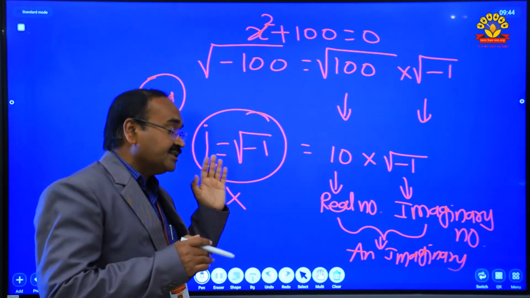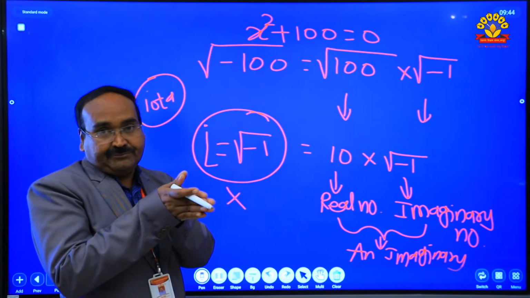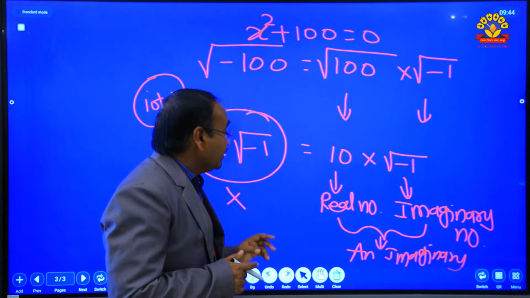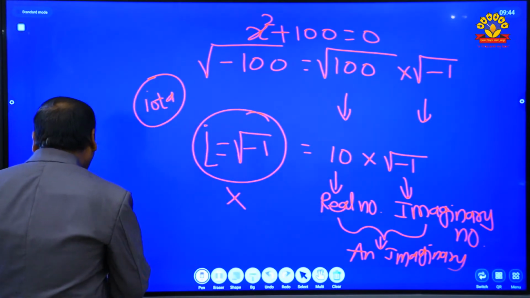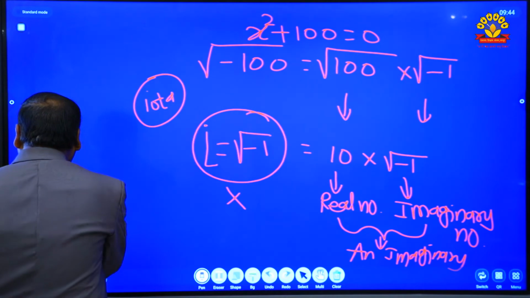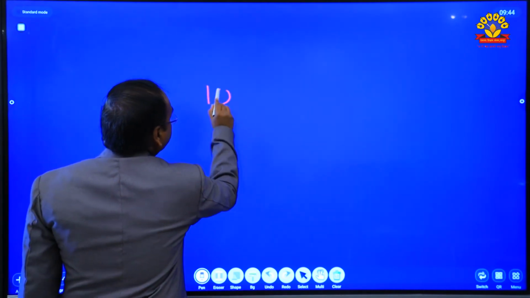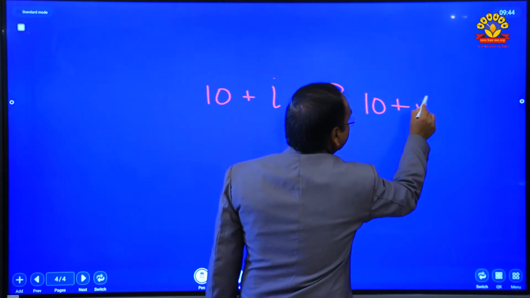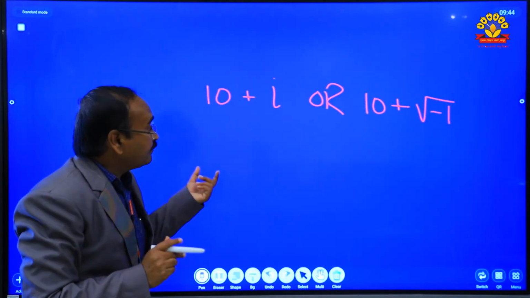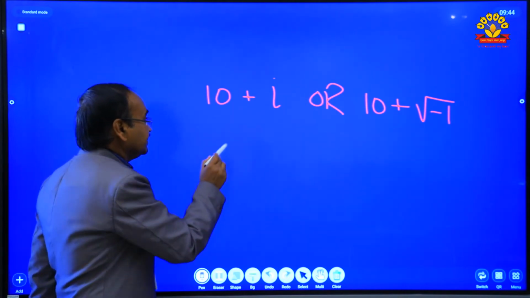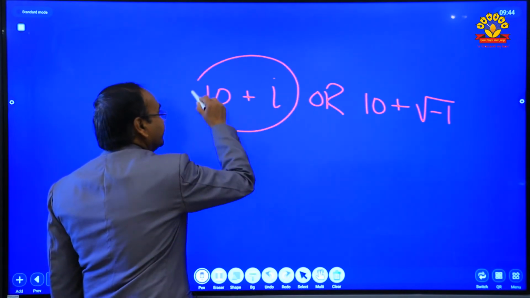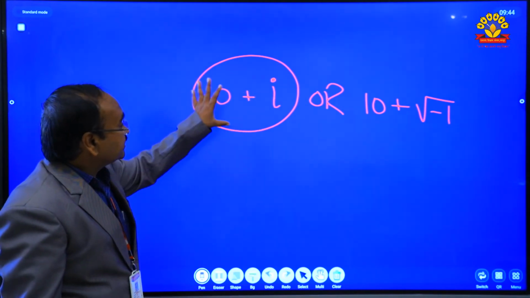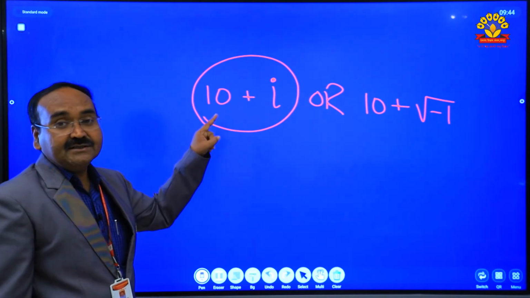पण जेव्हा तुम्ही असे रियल नंबर आणि इमॅजिनरी नंबर ॲड करताल, when you add a real number and an imaginary number like 10 and root minus 1, we get another symbol, another notation, another form, and that number is 10 plus I, or it is written as 10 plus root minus 1. What happened here? One operation between a real number and an imaginary number, and that is addition. हे जे ऑपरेशन इथं केलेलं आहे याच्यामुळे 10 plus I असा नंबर आम्हाला डोळ्यासमोर येतो. So 10 plus I is the addition of a real number and an imaginary number.